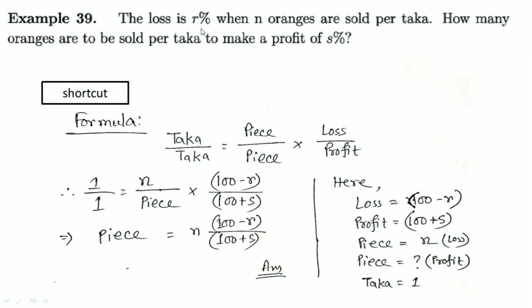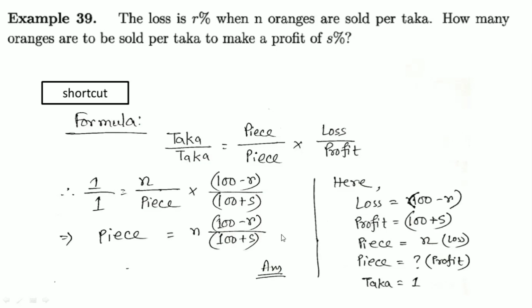Here is r% loss, so 100 minus r will be our loss, I mean our selling price, and here profit was s%, so just 100 plus s. Pieces was n, and here pieces we have to find, and here taka was 1 and taka 1, so 1 over 1. Then the pieces will go that way, n into this by this. So this is our required answer.